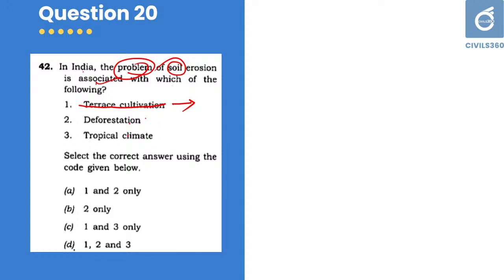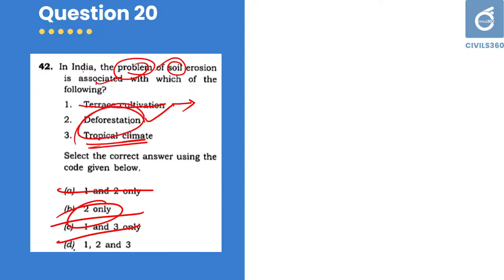Next one is deforestation. Of course, deforestation is the reason for soil erosion. That is true. Second one is true. Then the third one, tropical climate. If you can eliminate the first option, the remaining thing is your answer. Tropical climate is always there. The problem of soil erosion is caused by deforestation.